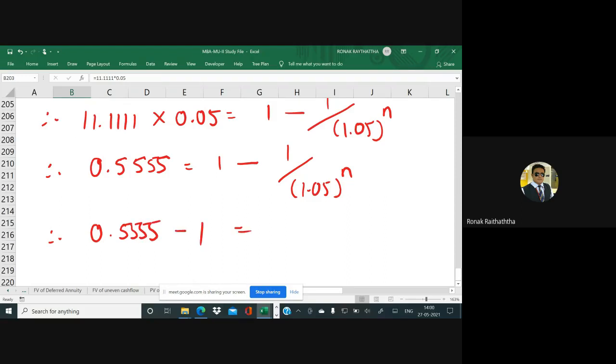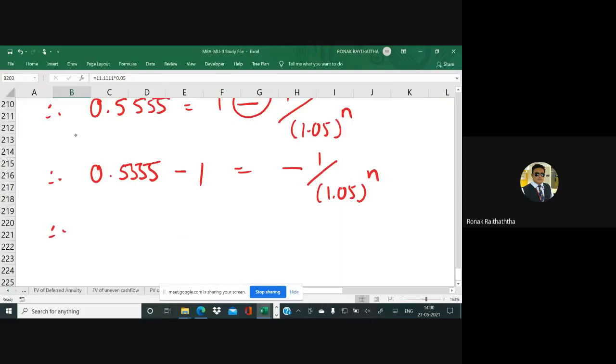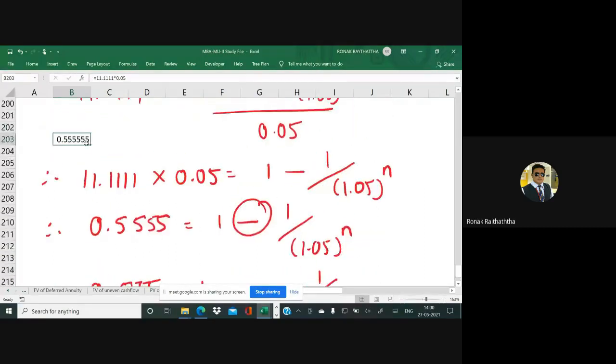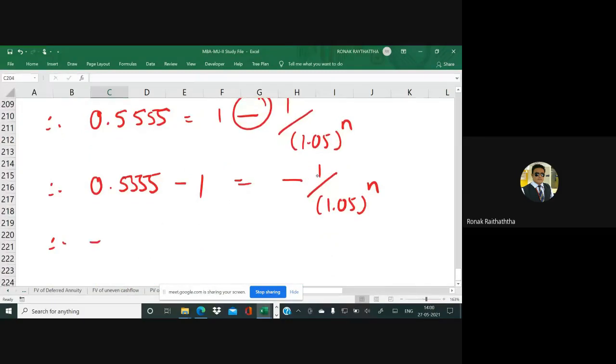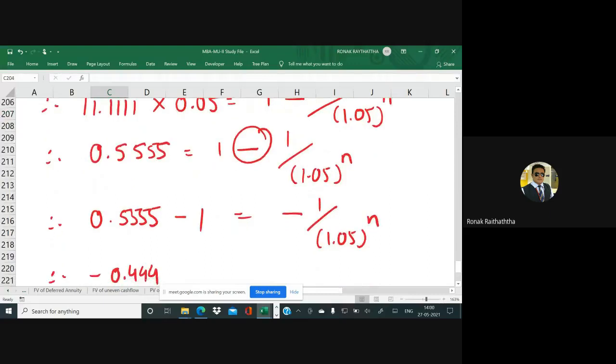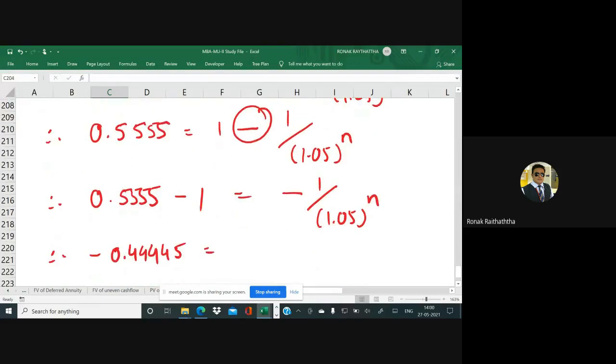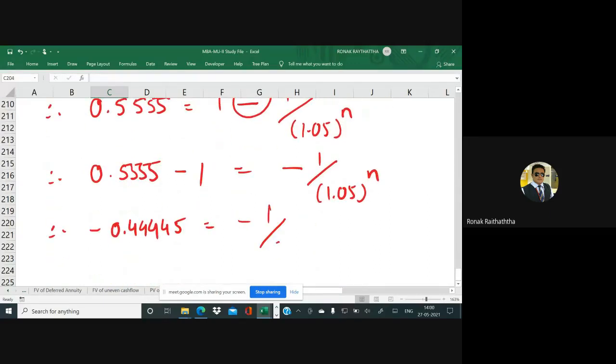Minus 1 equal to minus. Do not forget that minus. 1 divided by 1.05 raised to n. So if you reduce 1 from this, obviously you get the answer in minus. So minus 0.44445 equal to minus 1 divided by 1.05 raised to n.